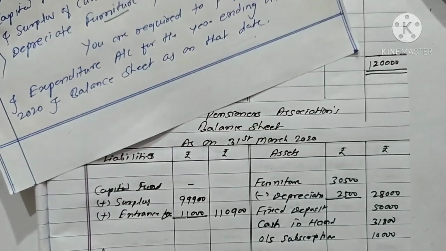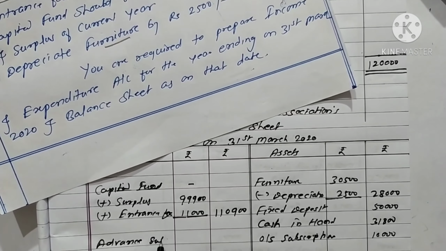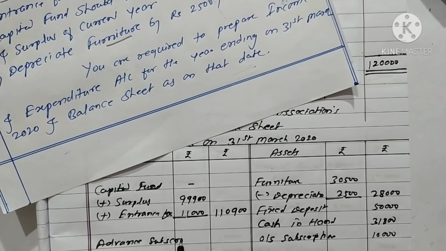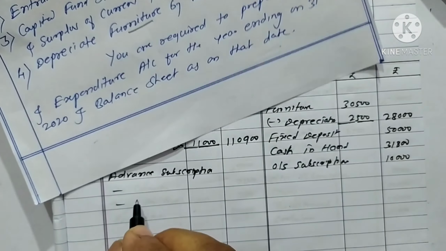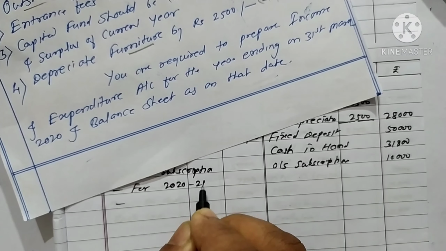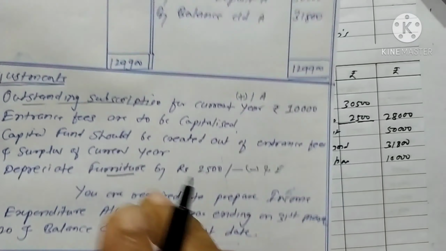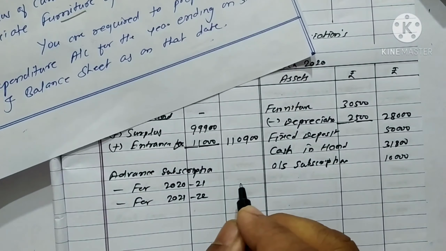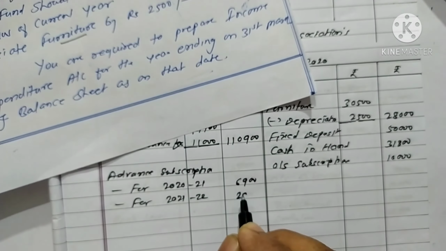Here it is. Advance subscription for 2 years, for 2020-21 and for 2021-22, 6,900 and 2,000.